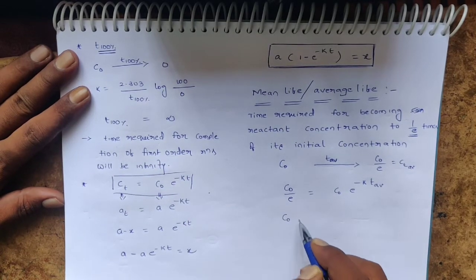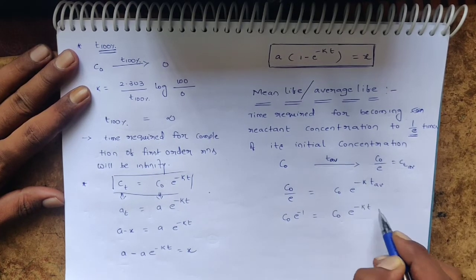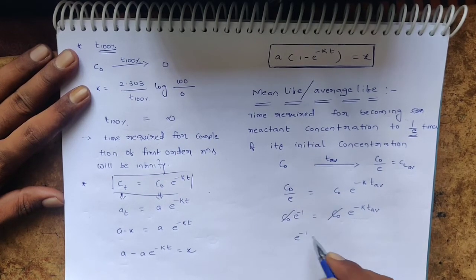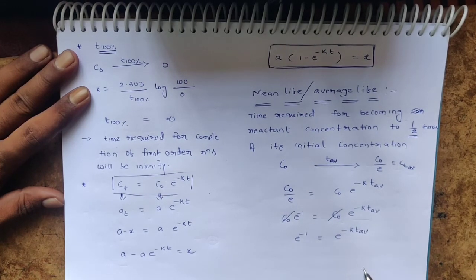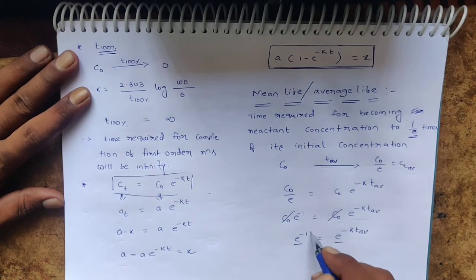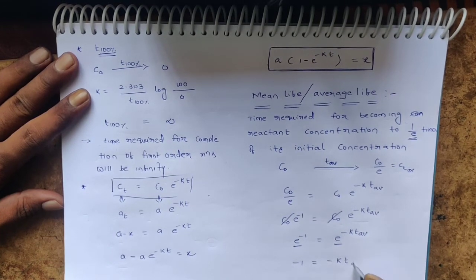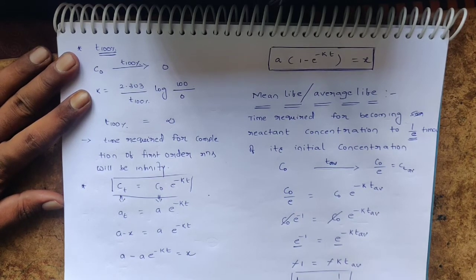Shall I rearrange this expression? C0 e power minus 1 is equal to C0 e power minus k T average. C0 gets cancelled. Therefore e power minus 1 is equal to e power minus k T average. Here bases are common, therefore minus 1 is equal to minus k T average. Minus gets cancelled. Therefore T average is equal to 1 by k. This is the expression we finally got for average life or mean life.